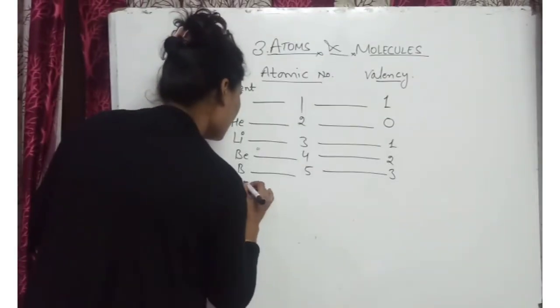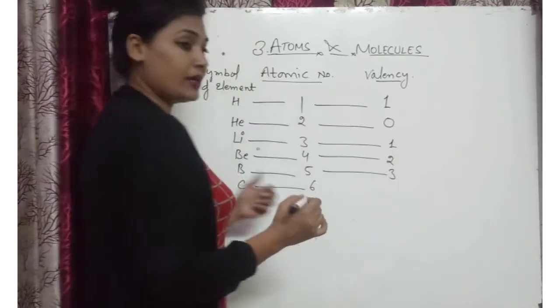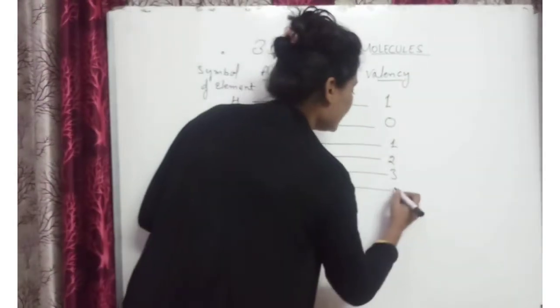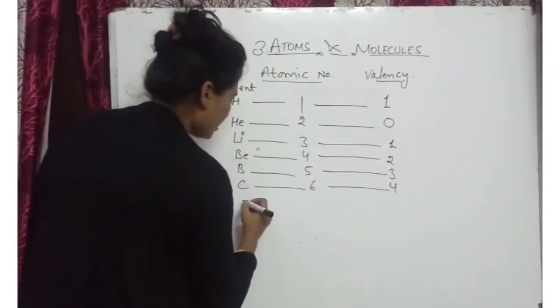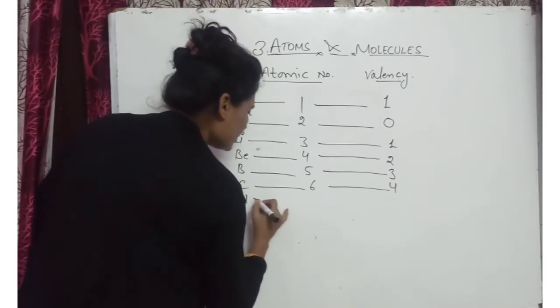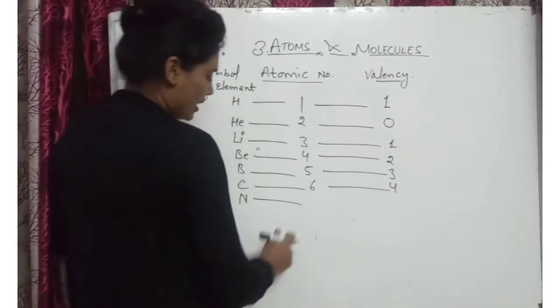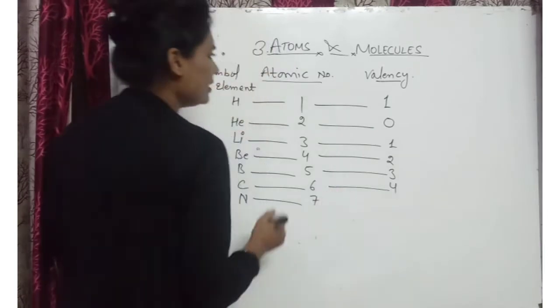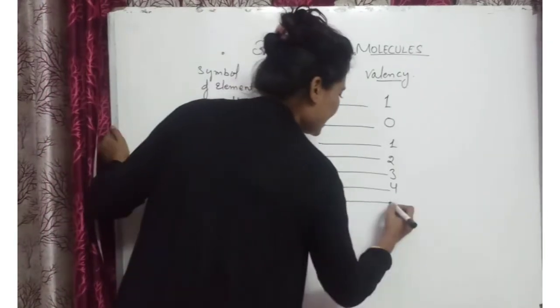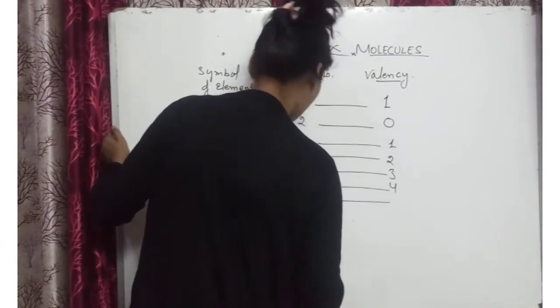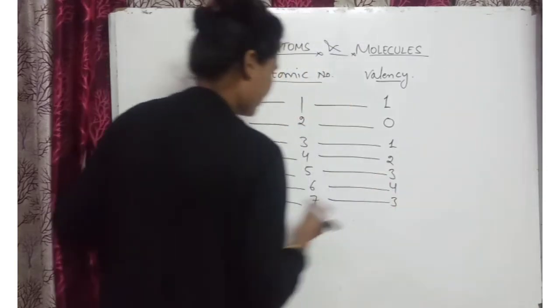Next C, atomic number is 6, valency is 4. N, nitrogen, C is carbon, N contains 7 atomic number, so valency is 3.